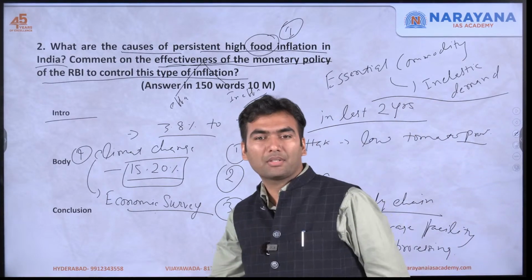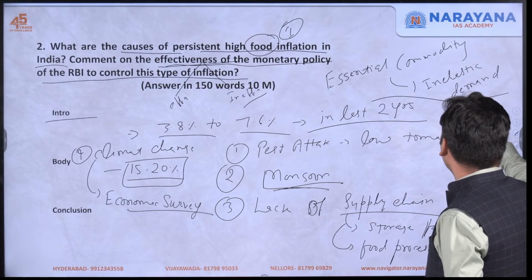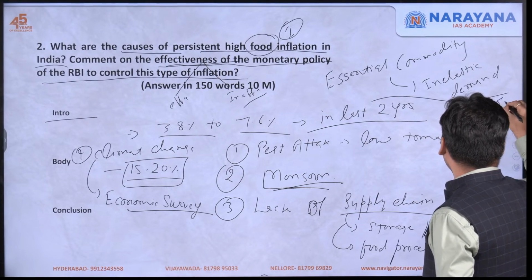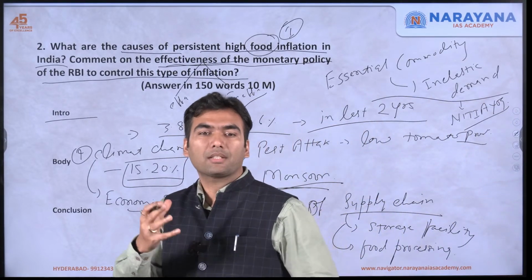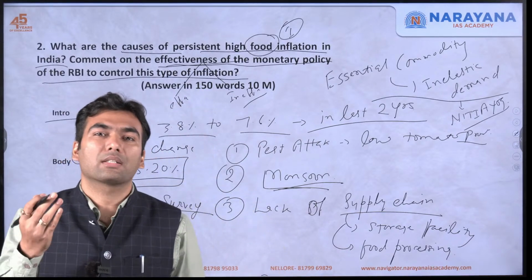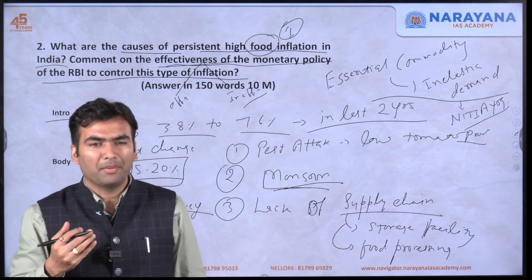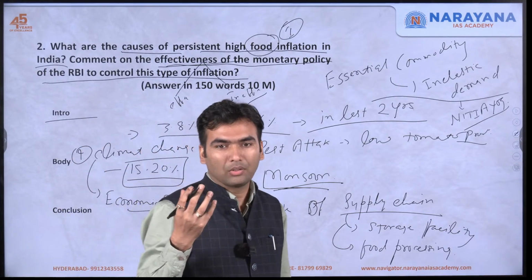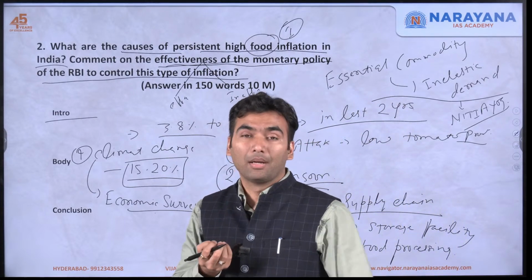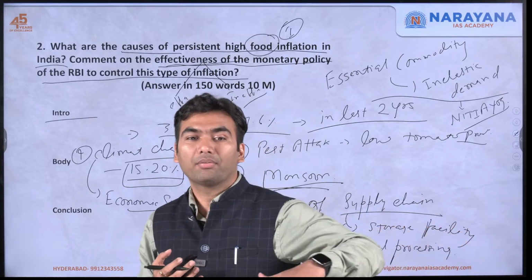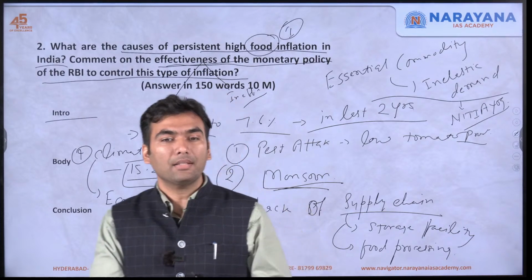And this is something Niti Aayog itself has said: in food products we are witnessing inelastic demand. So even if prices are going up, people are still demanding, so prices go further up. You cannot cook your food without tomato. Some amount of tomato would be required. You can reduce consumption a bit, but not in proportion to the rise in prices. So that further fuels the rise in prices.